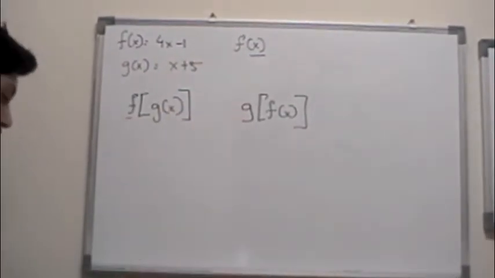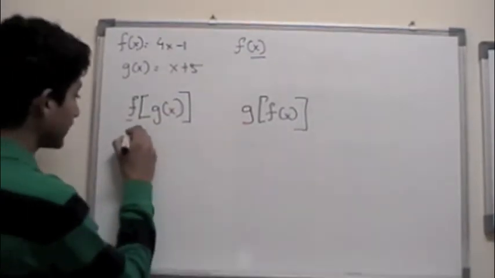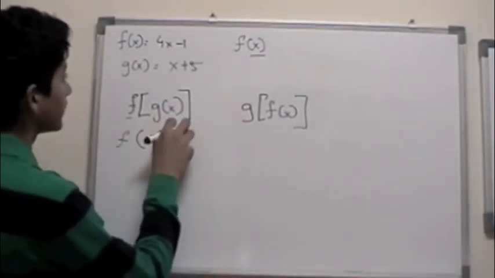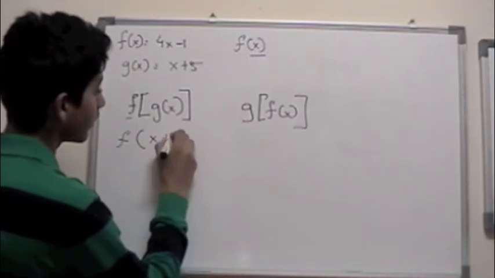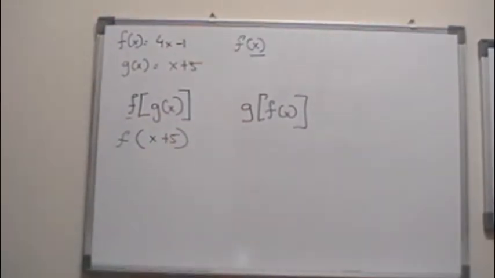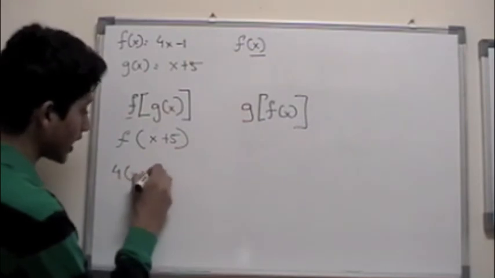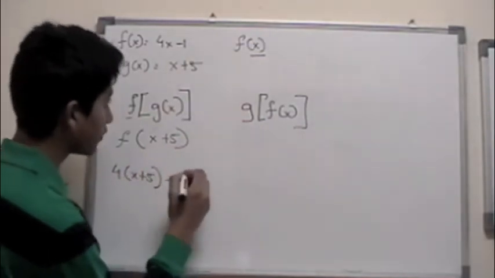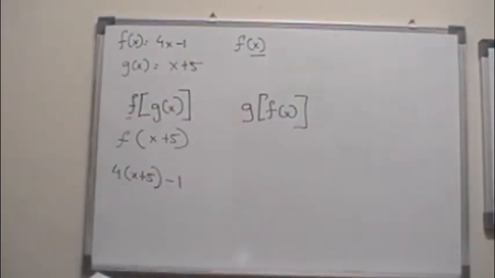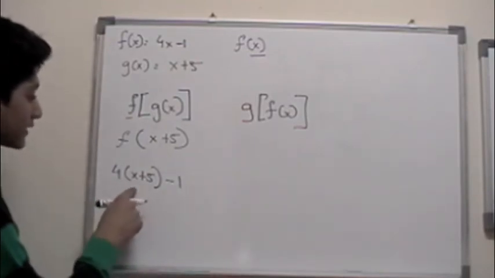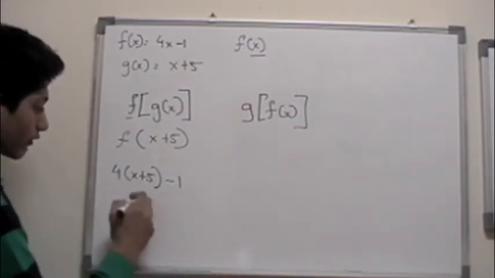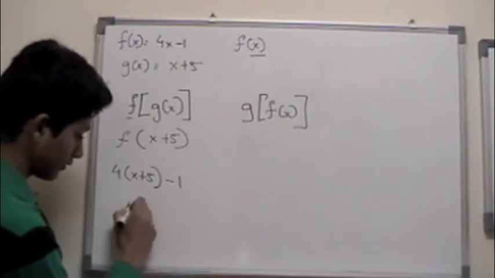So how does that actually look? Well, that basically looks like f of g of x. G of x is x plus 5. So how does that look? That's basically 4 times x plus 5 minus 1. You would do 4x plus 20 minus 1, or 4x plus 19.